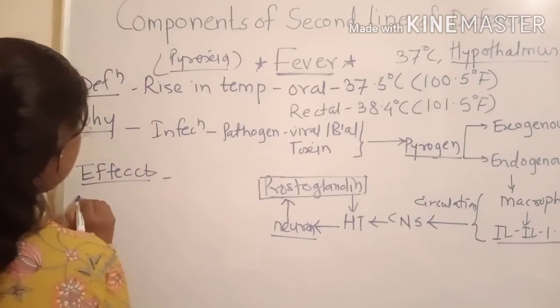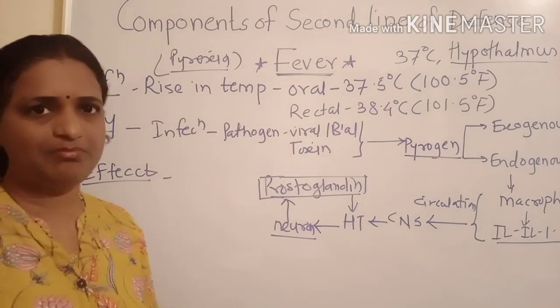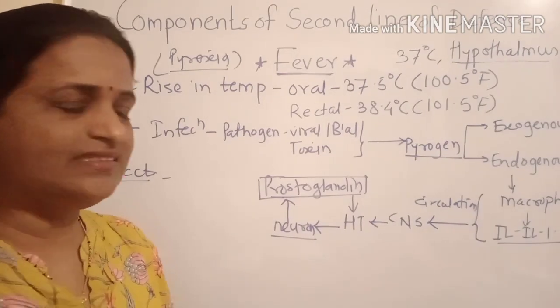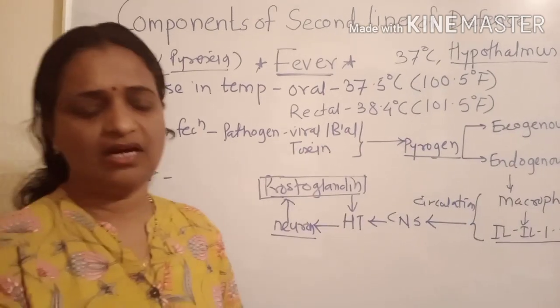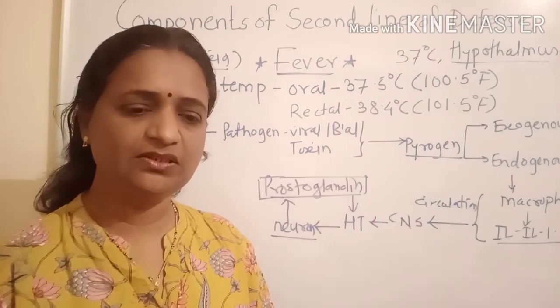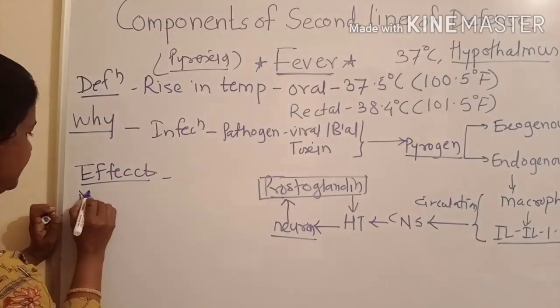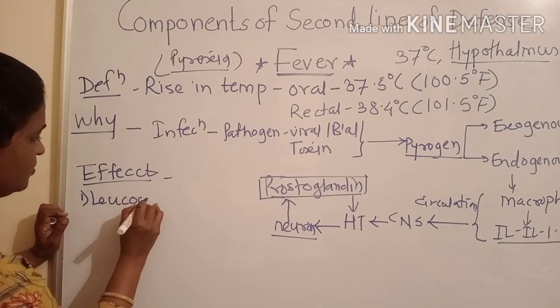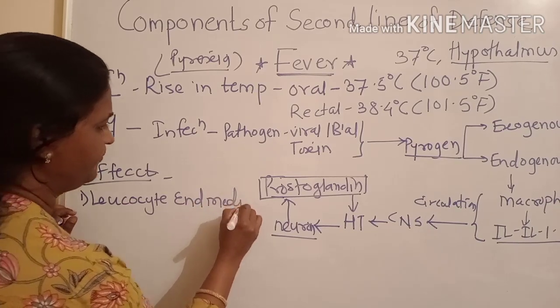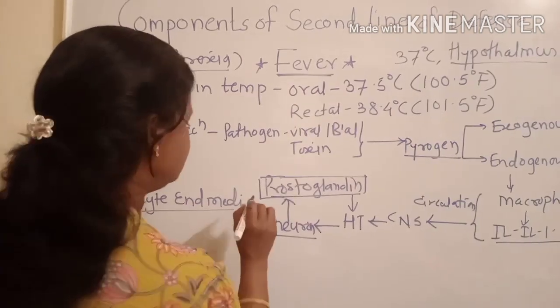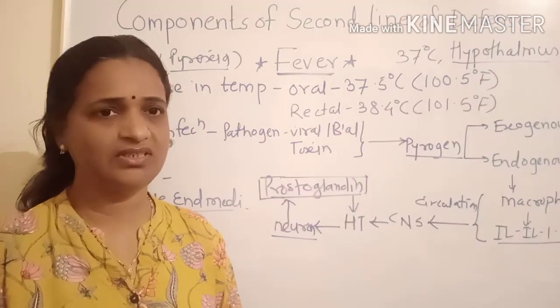Now first and very important, due to the rise in temperature, there is stimulation of one component, and that component is leukocyte endogenous mediator. This leukocyte endogenous mediator has a very important role.